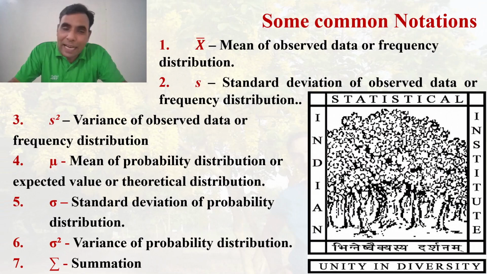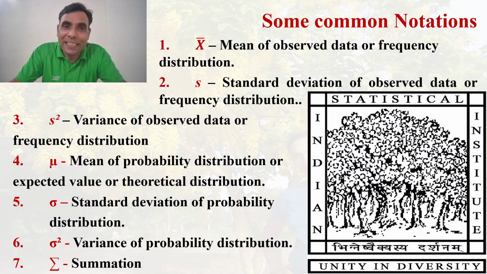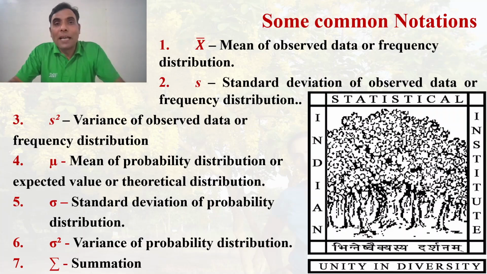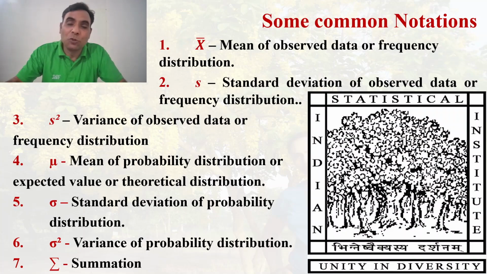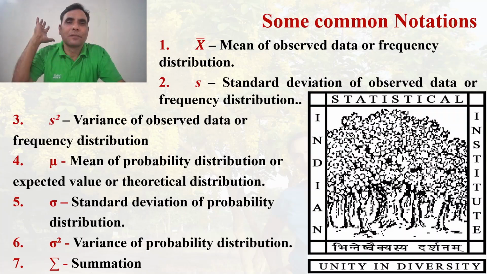And now, in the end, we'll discuss some common notations you will find in statistical techniques. You'll find X bar, which is written here. Now see, this is X bar. It indicates the mean of observed data. I know students are phobic towards this X because during their high school time they found that their mathematics teacher was frequently using X every day. So they find it difficult or they become phobic to it. But in statistics, do not worry about that. It's a simple meaning. That's enough.